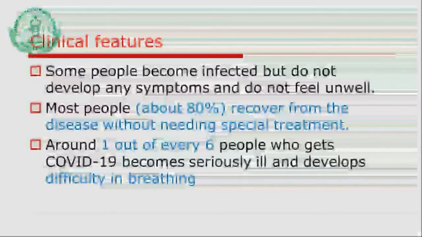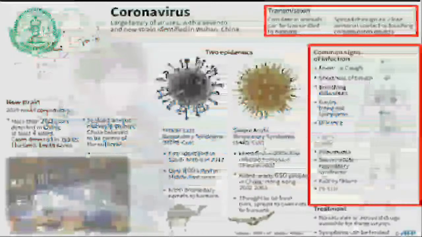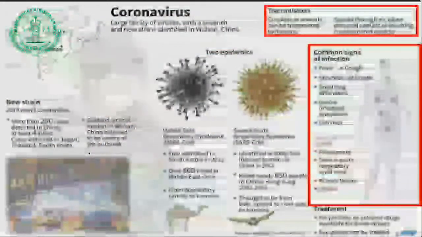There is no need to spread panic. Many rumors have been spread recently in relation with the coronavirus. So what is the importance of understanding the disease? 80% may recover, they may not need treatment. Around 1 of every 6 people who get COVID-19 may become seriously ill and may have difficulty in breathing.